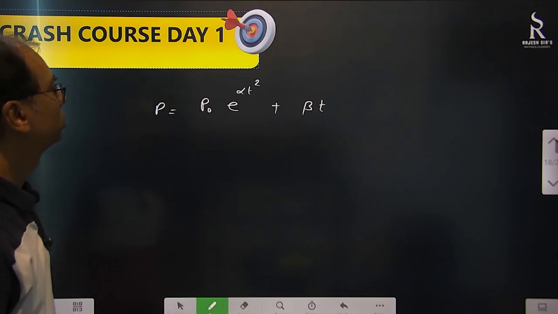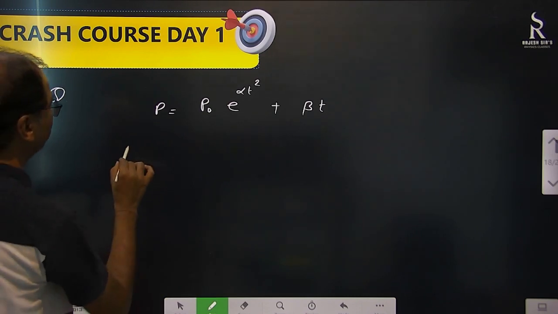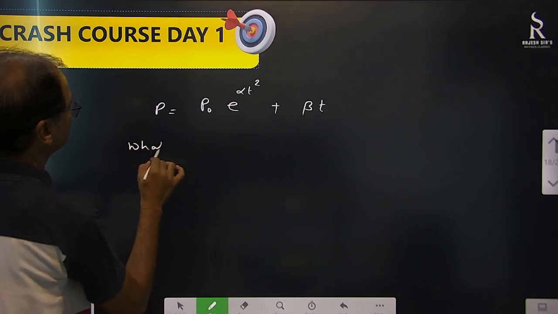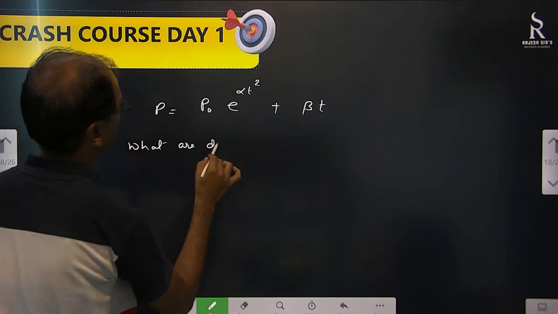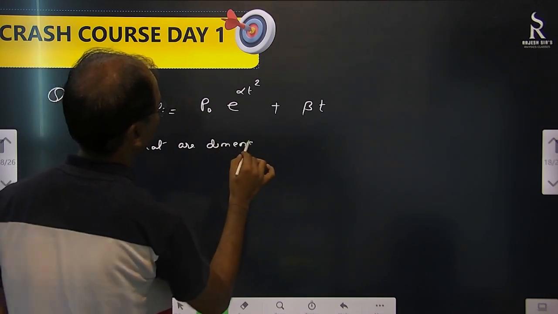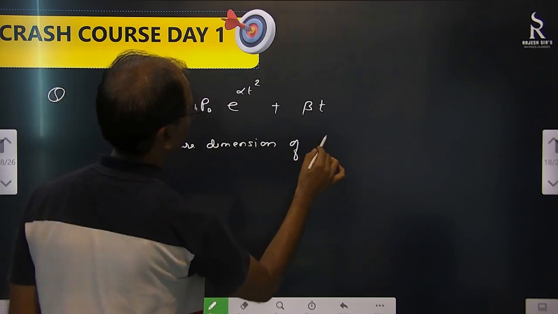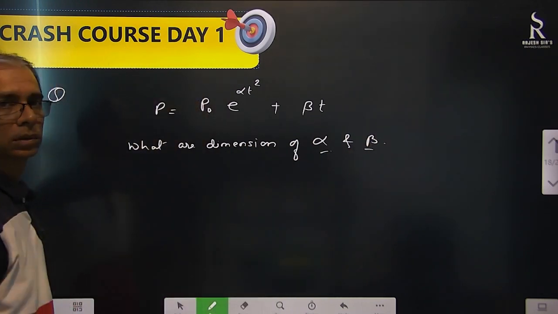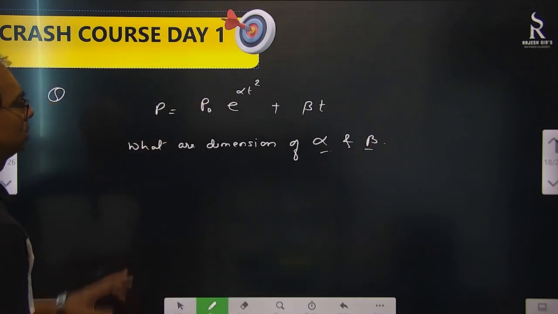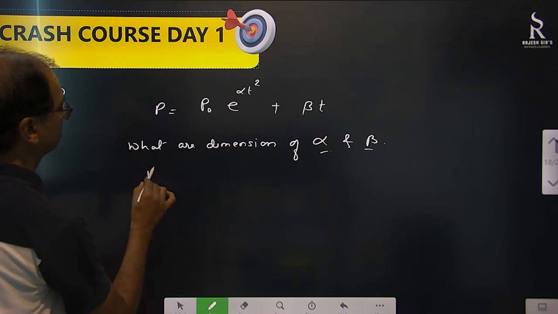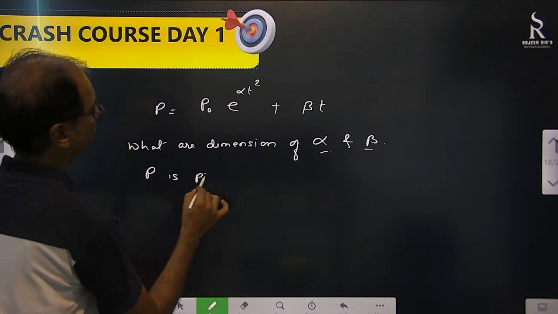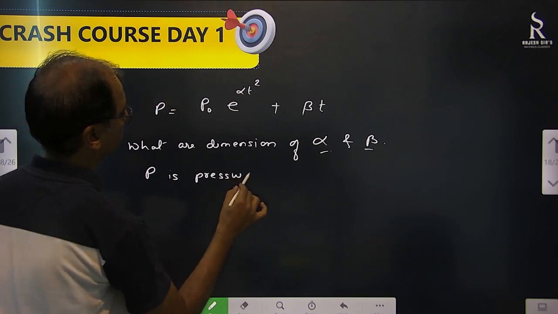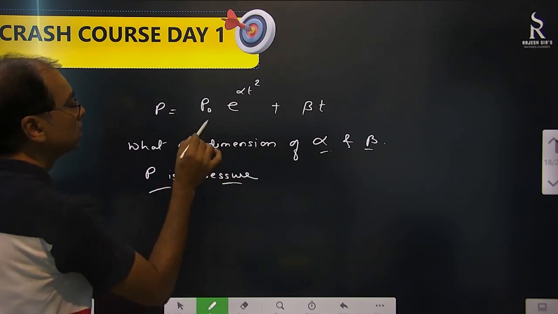And they ask you what are the dimensions of alpha and beta. Okay, so now this P is pressure.